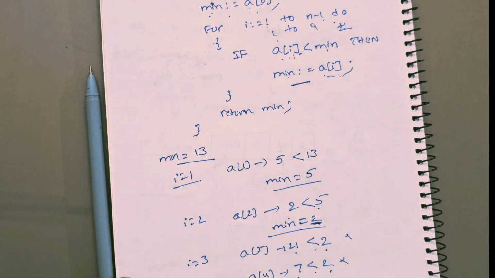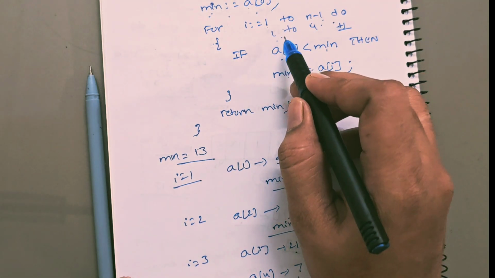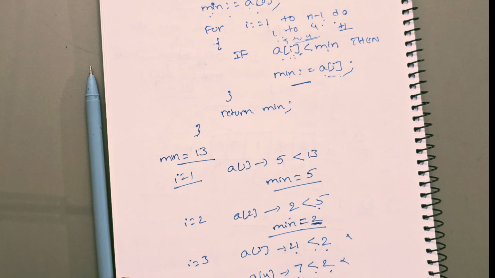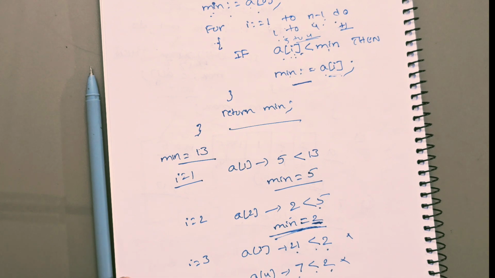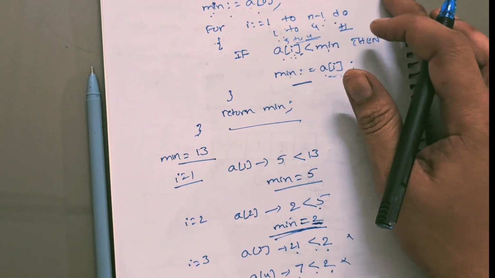So next I value is incremented to 5. So is 5 less than or equal to 4? Condition returns false. So it will return minimum. What is the last minimum variable value? 2. So it will return 2. So this is how to find minimum value in an array.